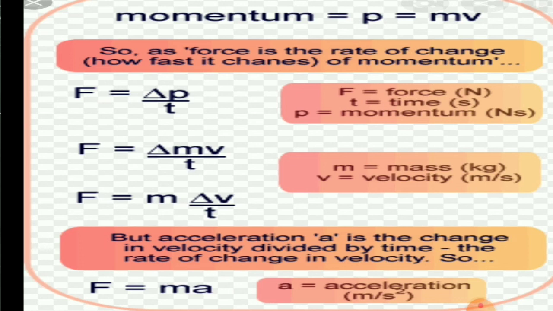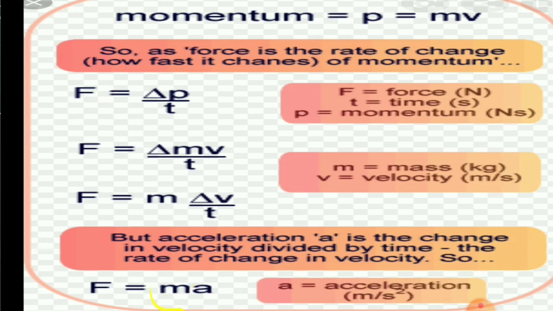From this, F net, the force acting on an object, will always be equal to mass times acceleration. And the SI unit of force is kg meter per second square, or simply 1 Newton.